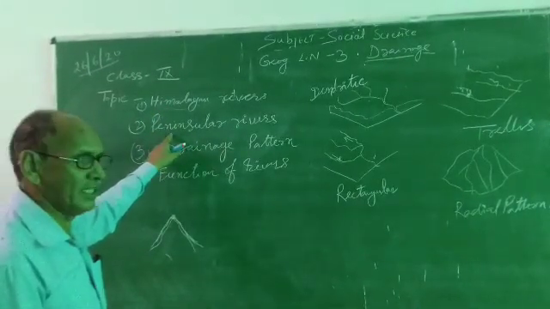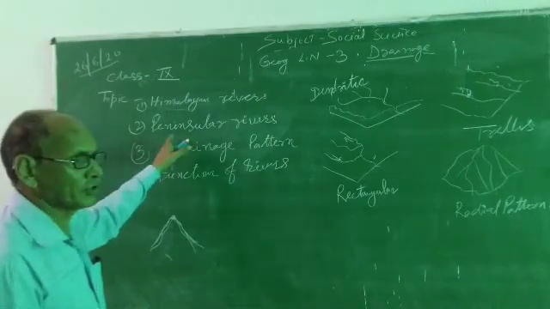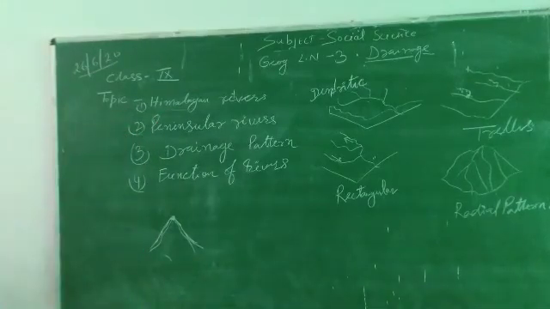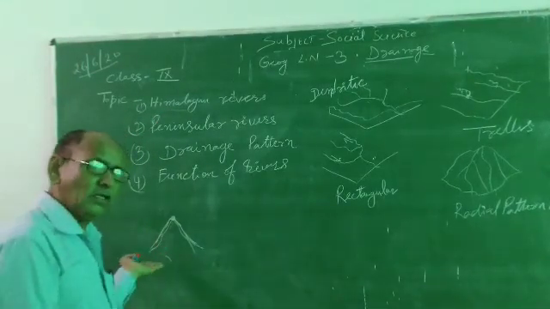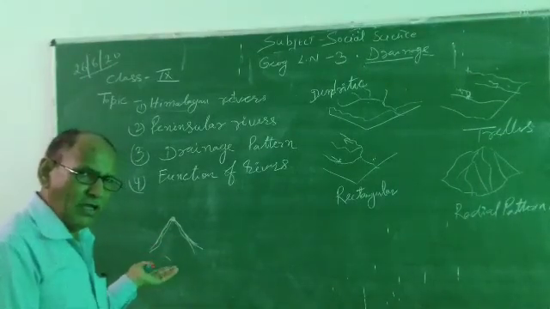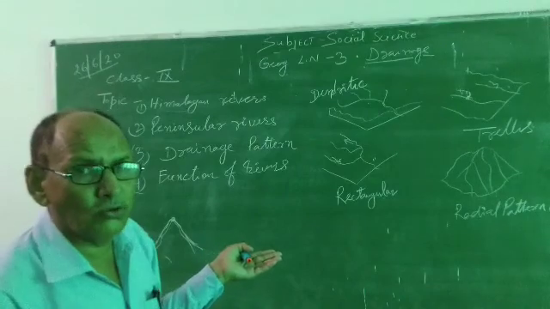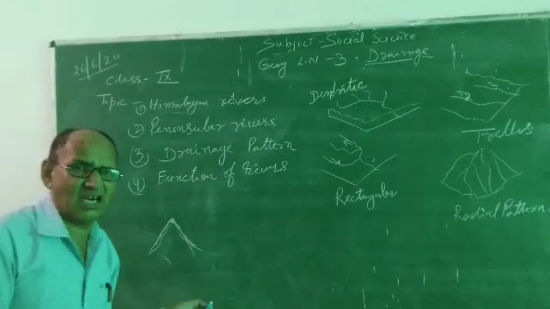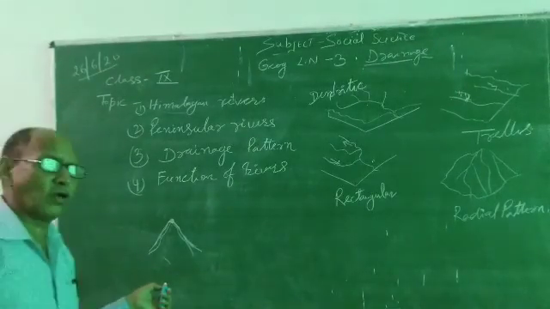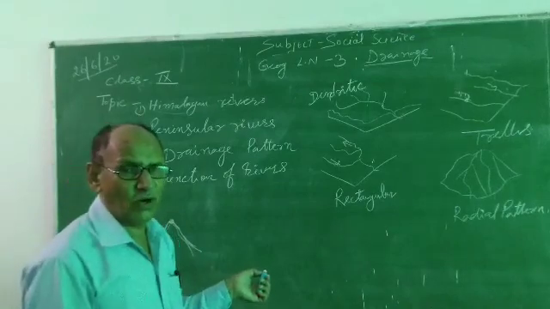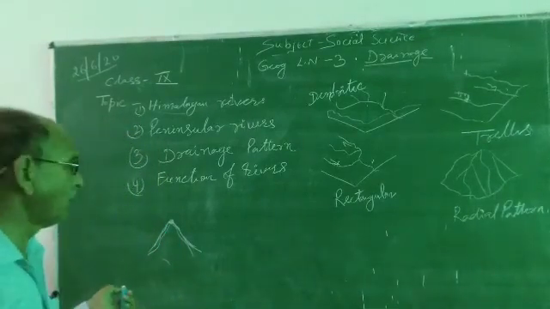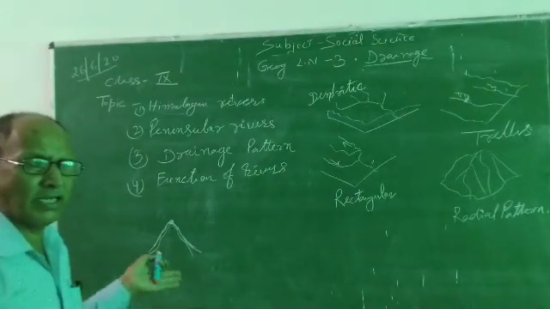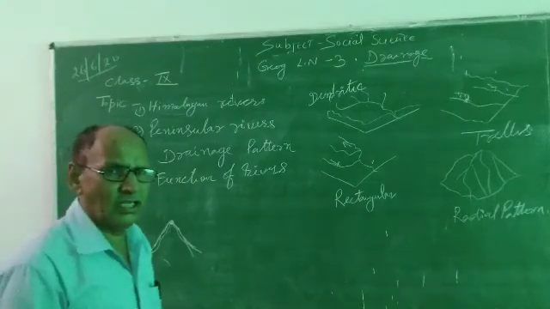So peninsular rivers cover a very short distance, and Himalayan rivers cover a long distance, like the Ganga river. The Ganga originates from Gangotri and covers a 2,500 kilometer long distance. The Ganga covers 4 or 5 states of India: first Uttarakhand, then the whole of UP, Bihar, and West Bengal. All these states are covered by the Ganga, so it has a very long course.